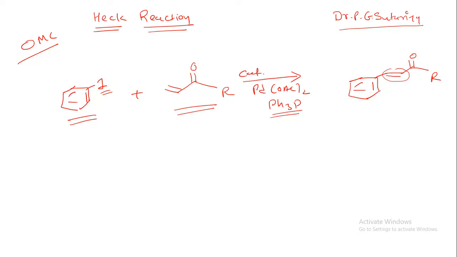So this is a very interesting reaction as far as the C-C coupling is concerned. Now let us understand its mechanism. Before going to the mechanism, let us understand some of the important terminology for organometallic chemistry. First of all, you should know the 18 electron rule.